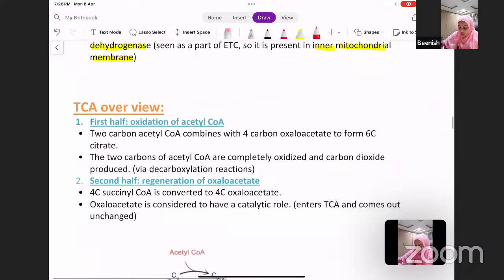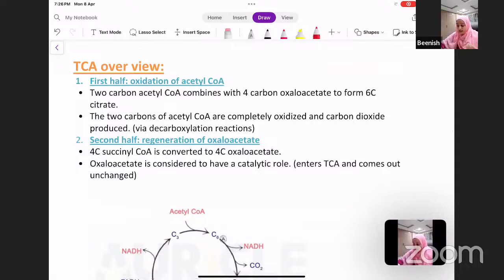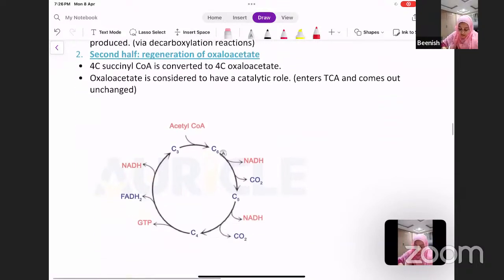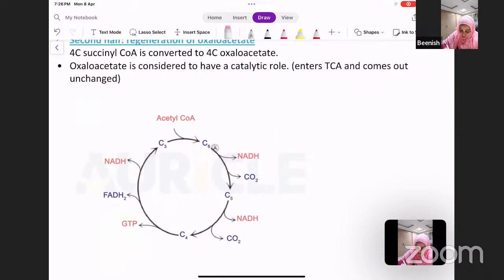Okay. Now, before we take the individual steps of TCA, let me give you an overview of TCA. Your TCA can be divided into 2 halves. The first half is involved in the oxidation of acetyl-CoA, and the second half is involved in the regeneration of oxaloacetate. So this will be the first half.